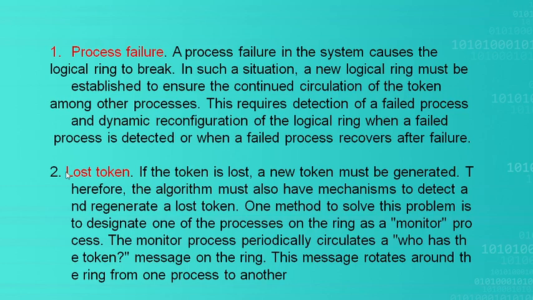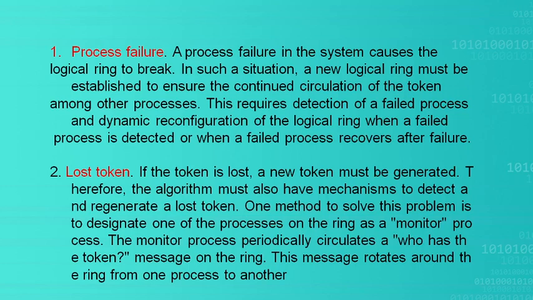And the second one is lost token, means if the token itself is lost in the ring, then it is necessary to generate a new token. Therefore, the algorithm must have mechanisms to detect whether the token is circulating in the ring or not.